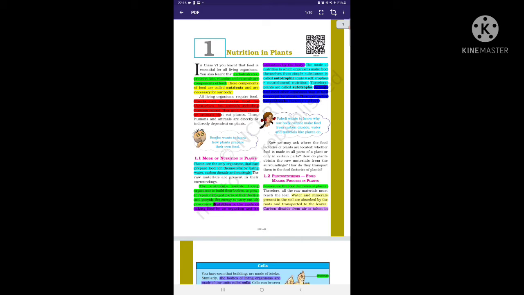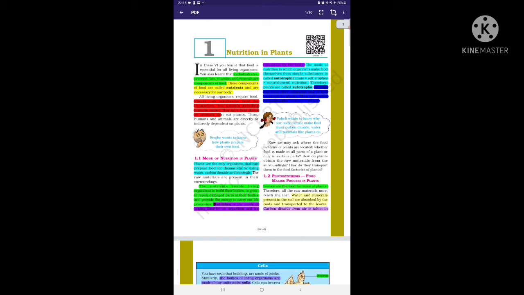Here is a picture, and Paheli wants to know why our body cannot make food from carbon dioxide, water and minerals like plants do. It is a very interesting question.